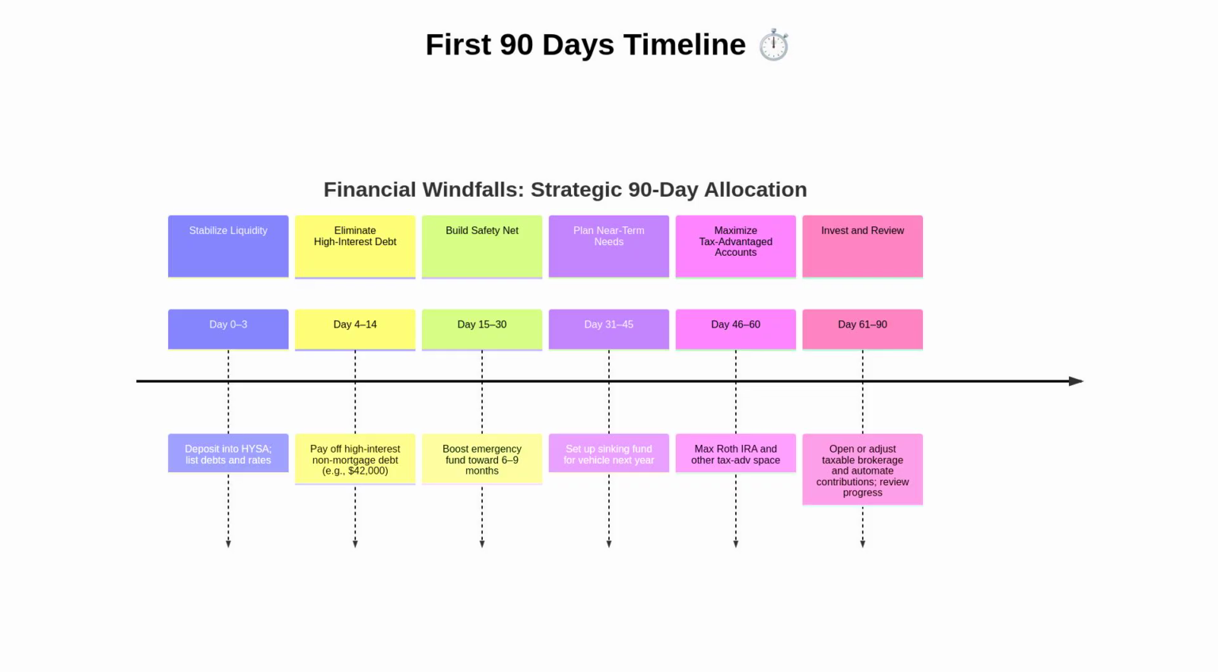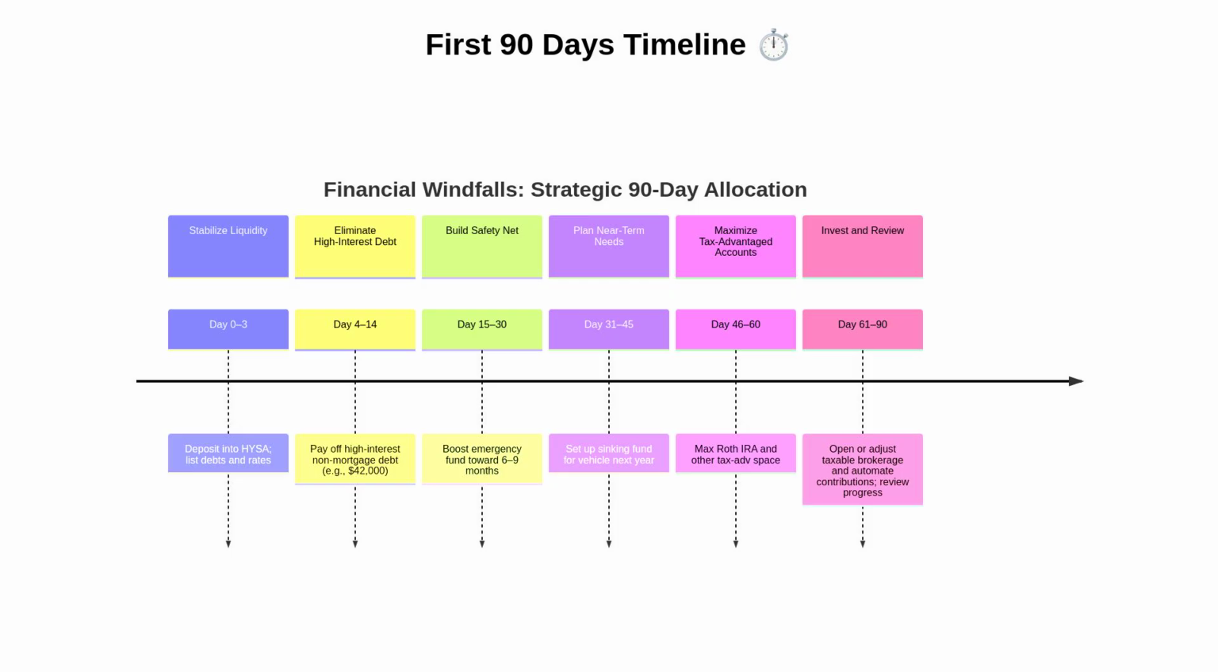This timeline places the plan into the first 90 days. In the first 3 days, deposit into a high-yield savings account and list all debts. By day 14, eliminate high-interest non-mortgage debts. By day 30, strengthen the emergency fund. Between days 31 and 45, establish the sinking fund for the vehicle. Between days 46 and 60, maximize Roth IRA and other tax-advantaged accounts. Finally, by day 90, configure your taxable brokerage and turn on automation.